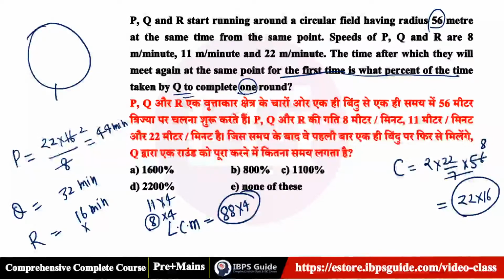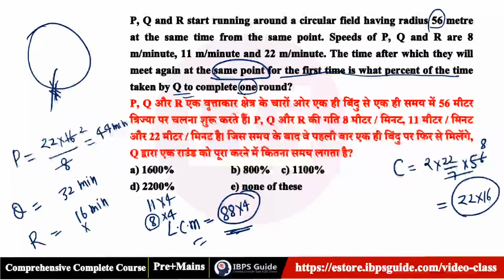And if this is the LCM, so after this time they will meet. They all will meet here after this time. Okay, this is 88 into 4. That is the time after which they will meet again at the same point. Remember the word, at the same point. It means they will meet here after this time.